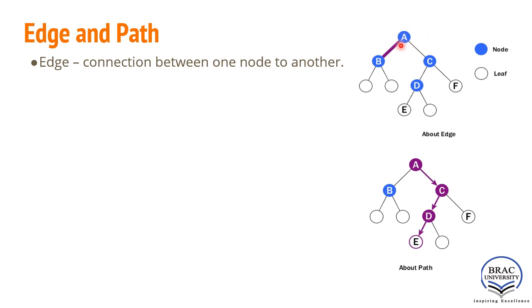So for these two, A and B are internal nodes, and for B and this one, it is a leaf node. So a single connection between two nodes, or between an internal node and an external node, is called an edge.